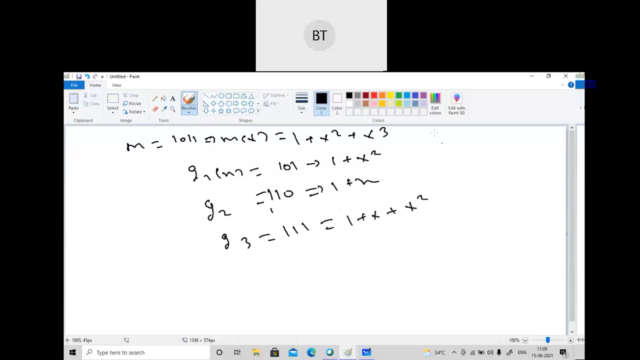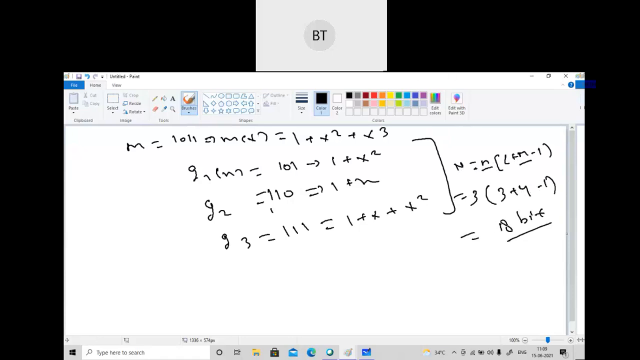So now we can find n. n will be equal to n L plus m minus 1. 3 was there, the generator matrix. L was 3, and the message was 4 bits, so 4 minus 1. When you solve it, you will get 18 bits. So we have to get an 18-bit code here.